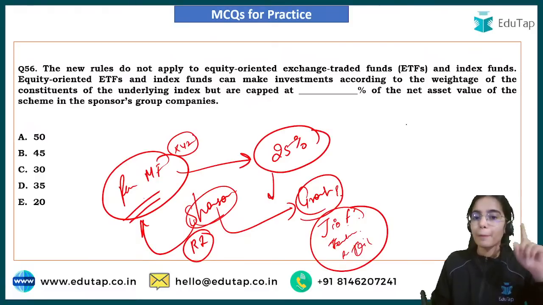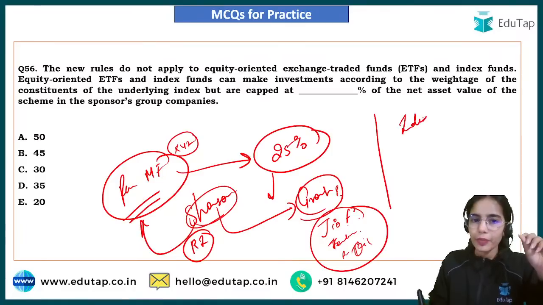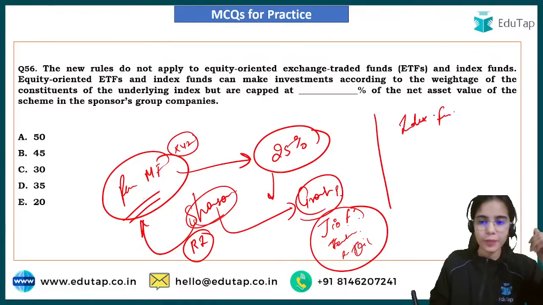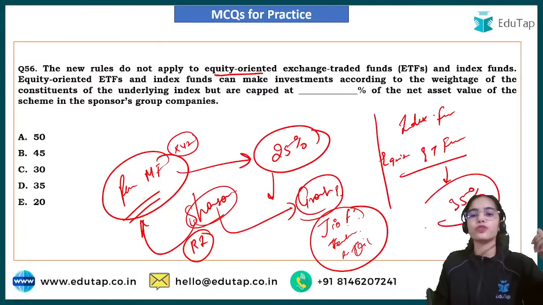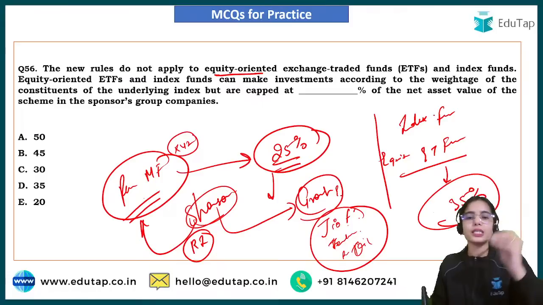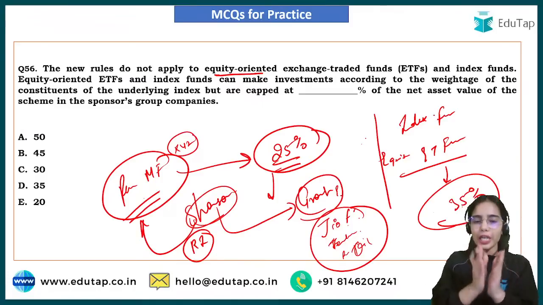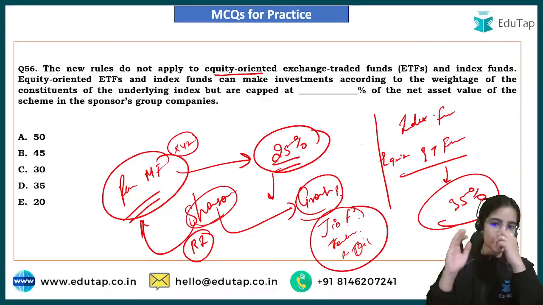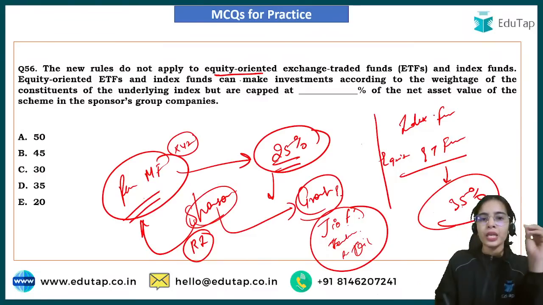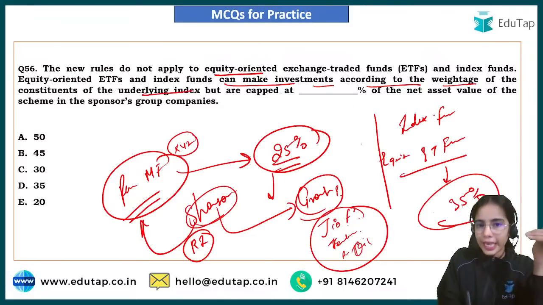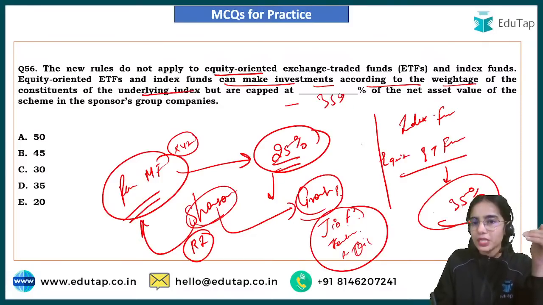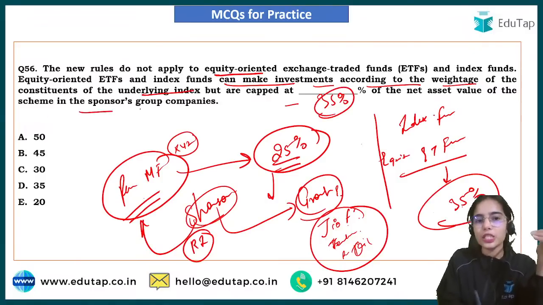But for the index funds and for the exchange traded funds, only for the equity oriented exchange traded funds, the limit is not 25%, it is 35%. So for the equity oriented exchange traded funds and for the index funds, they can make investment according to the weightage of the constituents in the underlying index, but are capped at 35% of the net asset value of the scheme in the sponsor group company.